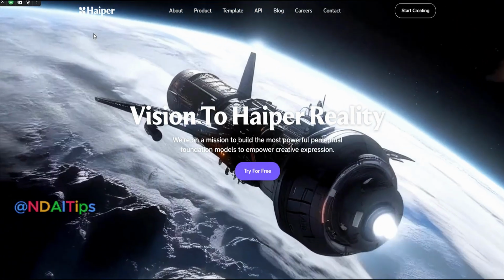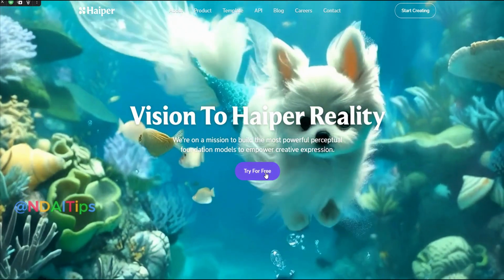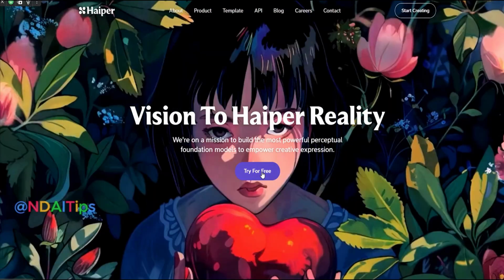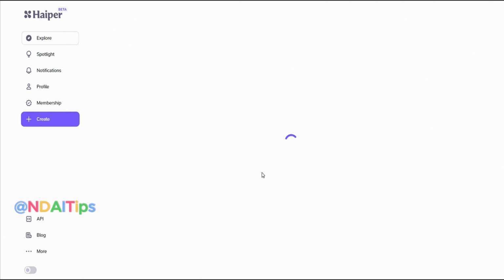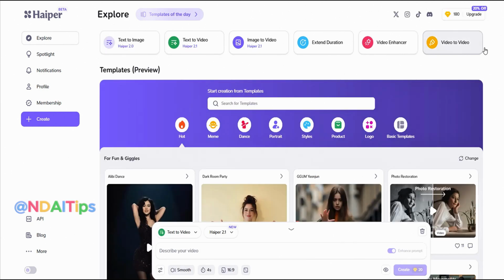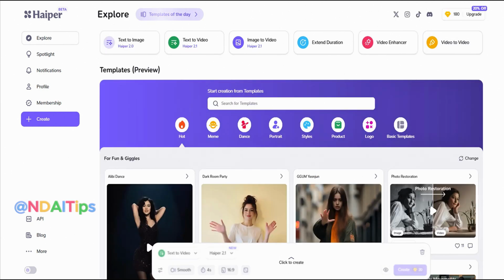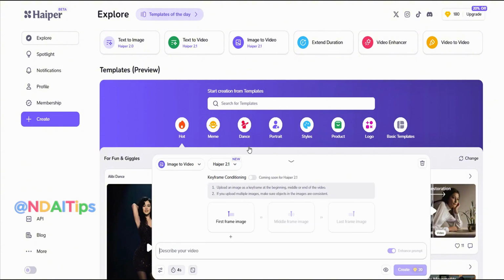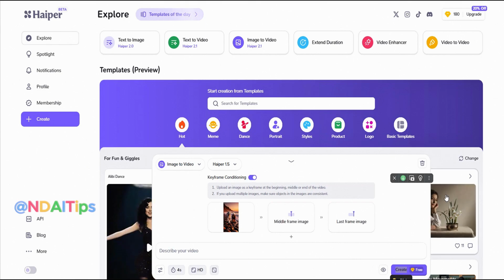Now I will access the website haiper.ai to create a video from the images I just created. Click here, and you can log in with your Google account. Go to the Image to Video section. Select Haiper 1.5. Upload image number 1, click on Keyframe Conditioning to enable it. In the Last Frame Image section, select image number 2.